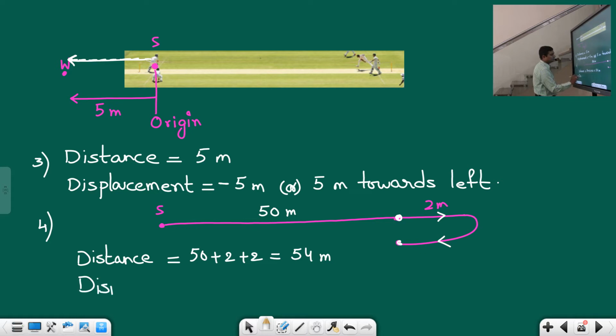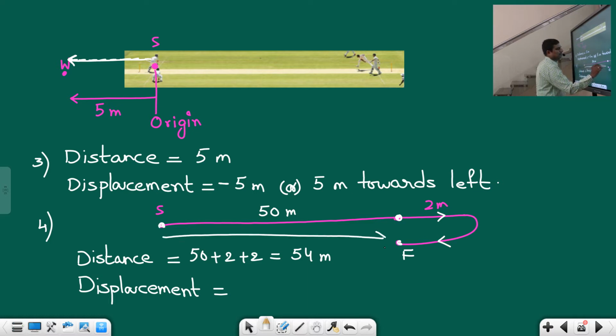And what about displacement, students? Displacement is nothing but the shortest path between the starting point and the final point. This is the starting point, this is the final point. If you draw a line like this, the arrow is towards the right side and the distance is 50 meters. So 50 meters towards right, or plus 50 meters towards right.